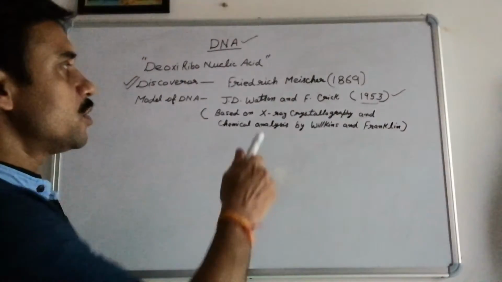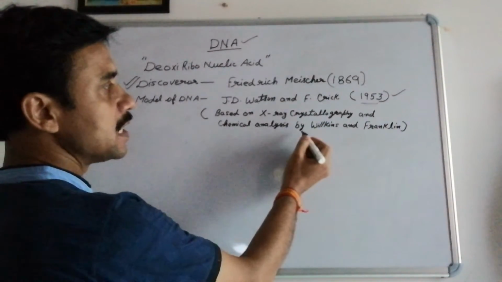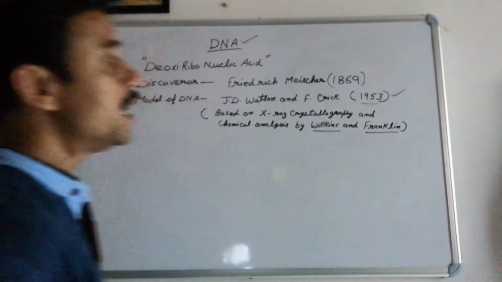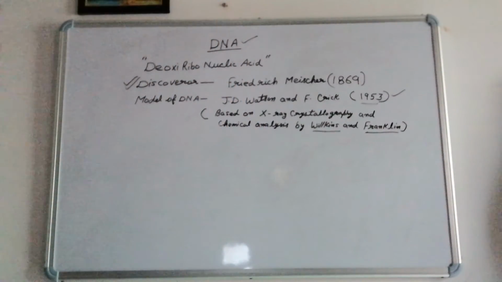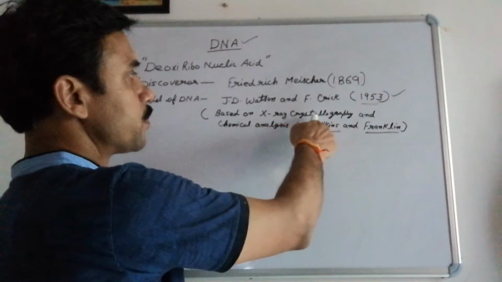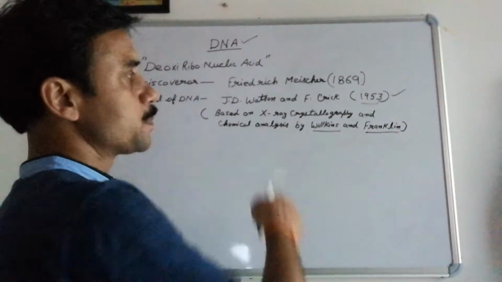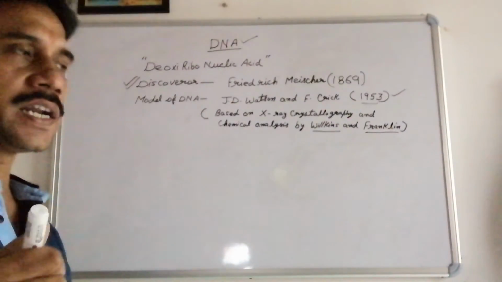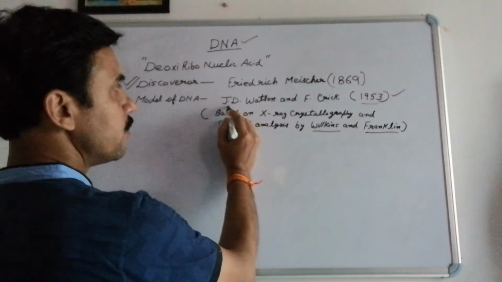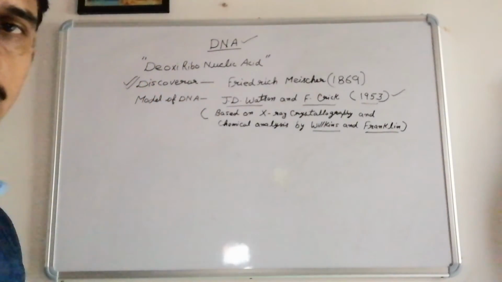Now this model was based on X-ray crystallography and chemical analysis by Wilkins and Franklin. Franklin and Wilkins both performed different experimental setups by X-ray crystallography and different chemical analysis processes, and ultimately they found different conclusions, and on the basis of those conclusions, J.D. Watson and F. Crick in 1953 proposed the model of DNA.